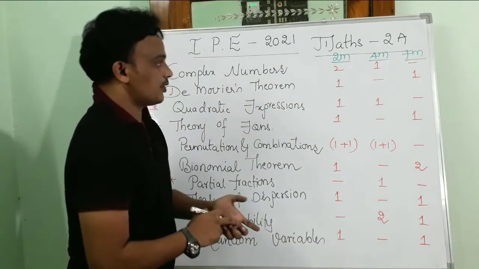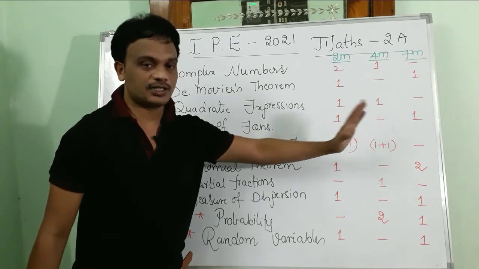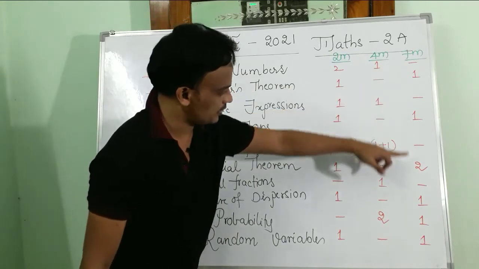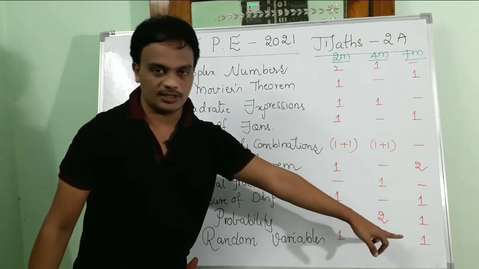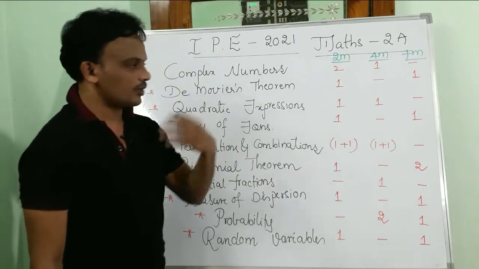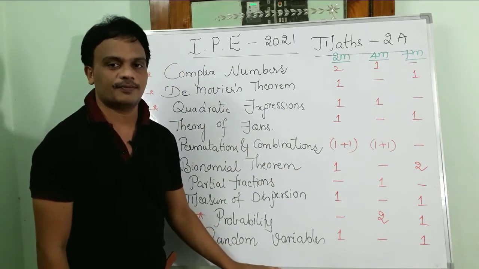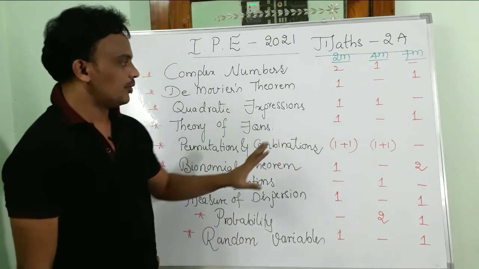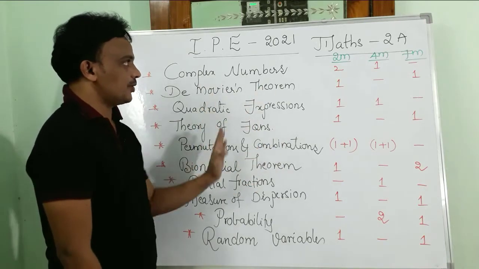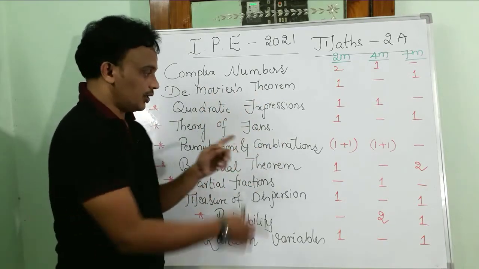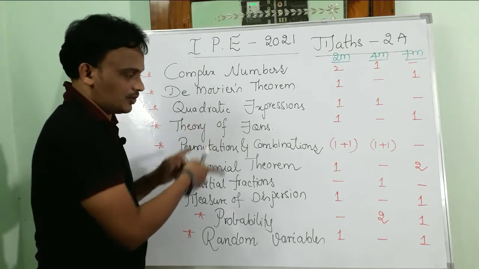From Section C also you are going to get 7 questions: 1, 2, plus 2 is 4, 5, 6, 7 questions. Of those 7 questions you are going to write 5 questions. This is the weightage of the topics from Maths 2A. You are going to get a clear idea from this.